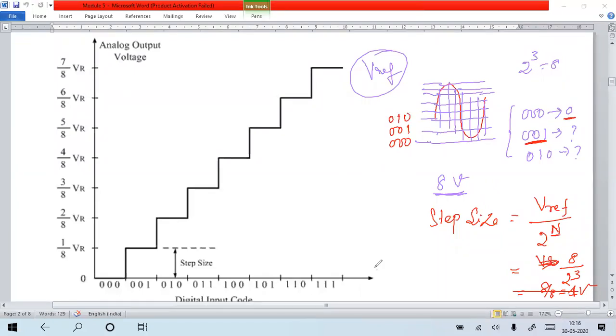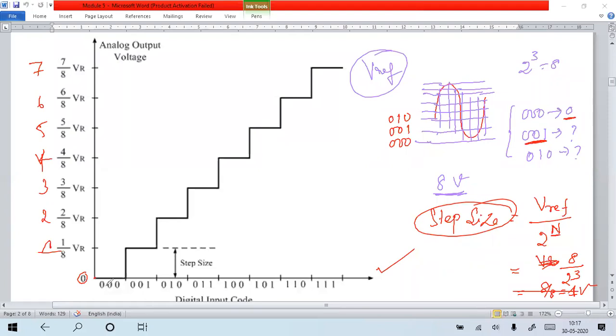You can see this waveform here. This is the reference, and the step size is 1 volt. On the x-axis you are taking the voltage level. Since your step size is 1 volt, you start from 0, then 1 volt, 2 volt, 3 volt, 4 volt, 5 volt, 6, 7 volt, totally 8 levels. Every step value you are assigning a binary value.